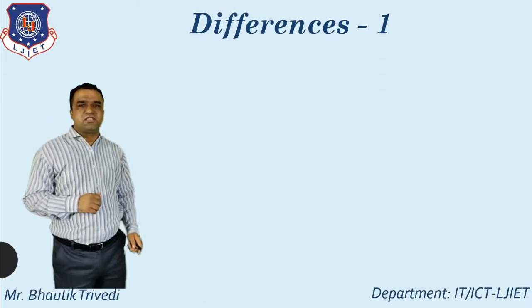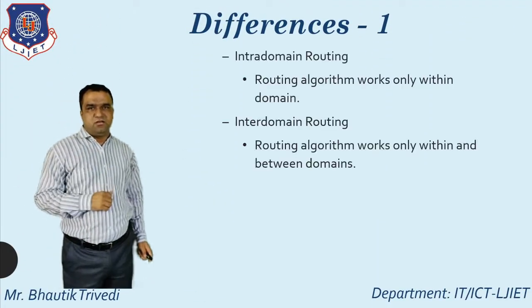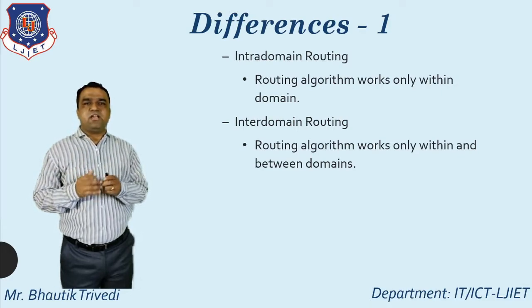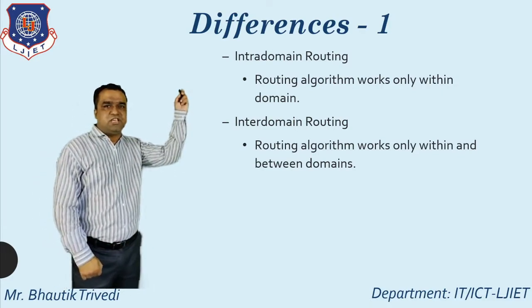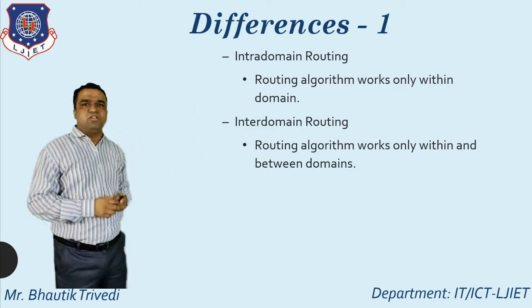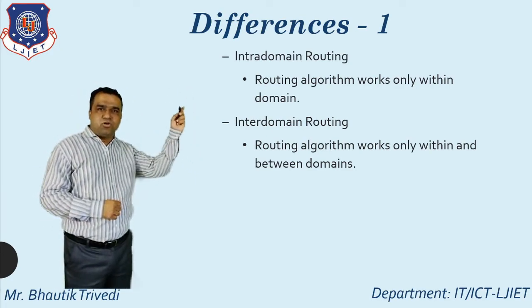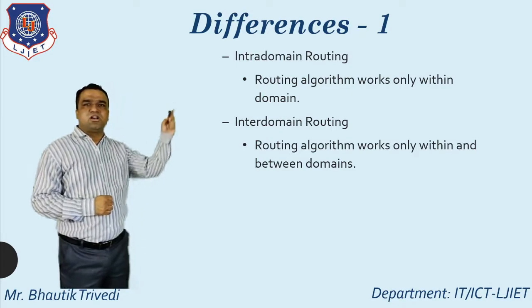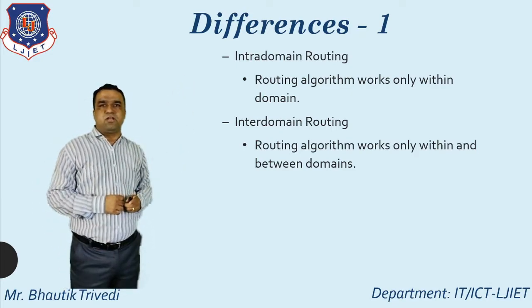So let's start with difference number one for intra-domain routing and inter-domain routing. Whenever you talk about intra-domain routing, the routing algorithm works only within the domain. That is the concept behind intra-domain routing.